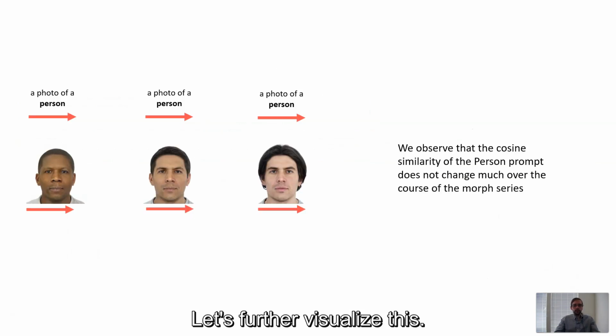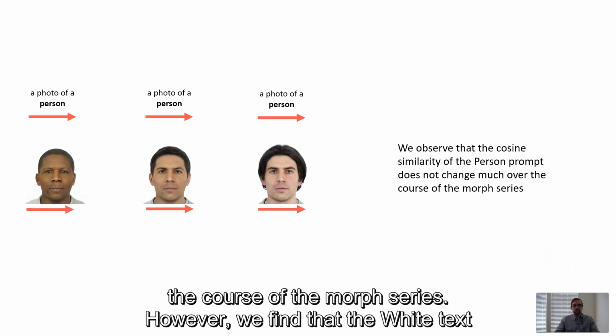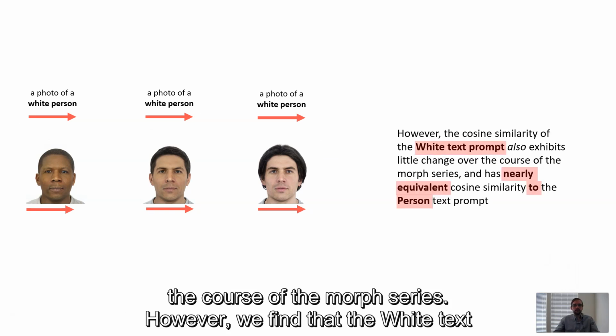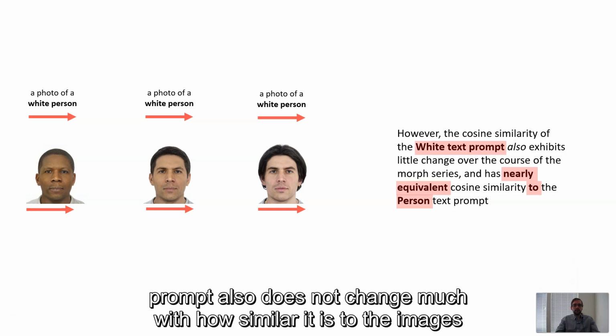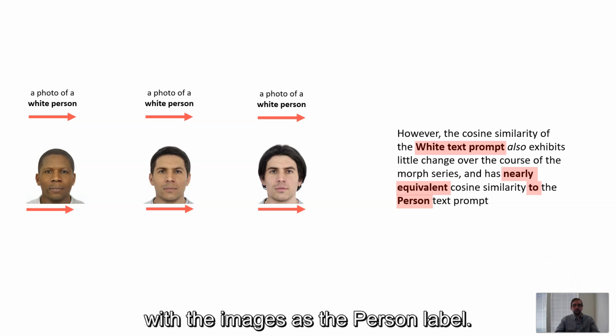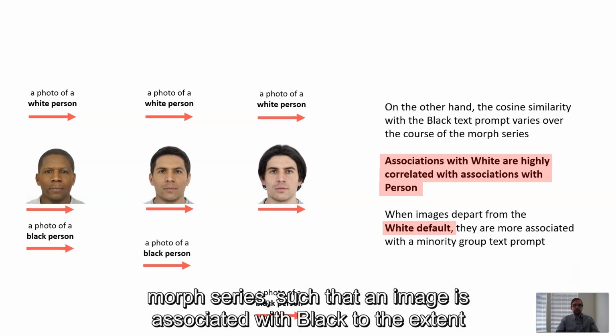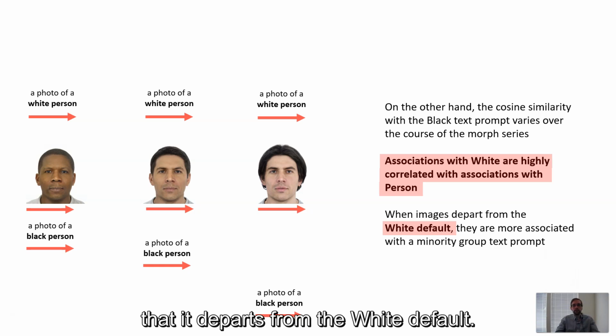Let's further visualize this. We observe that the person text prompt does not change much in how similar it is to the images over the course of the morph series. However, we find that the white text prompt also does not change much with how similar it is to the images over the course of the morph series and has nearly equivalent associations with the images as the person label. On the other hand, associations with black vary significantly across the morph series, such that an image is associated with black to the extent that it departs from the white default.